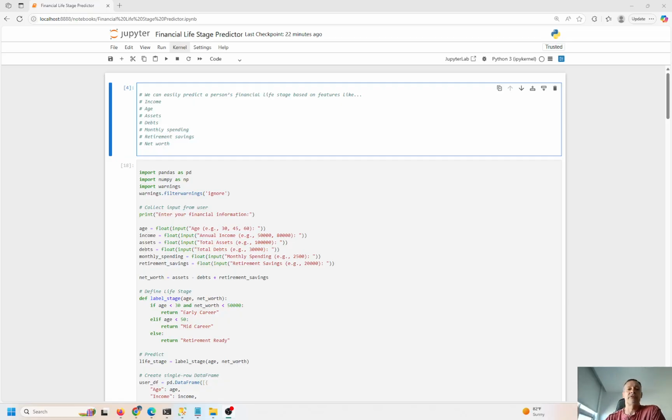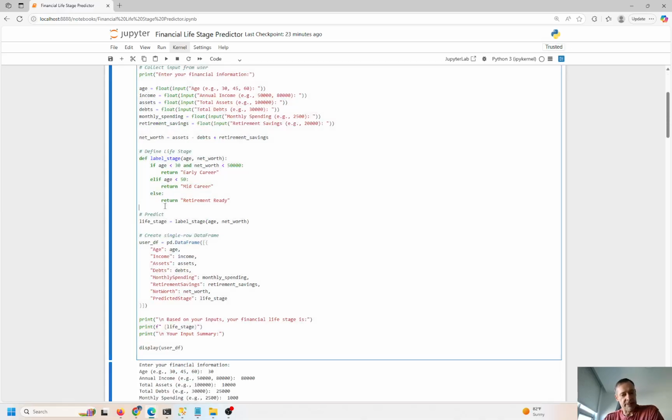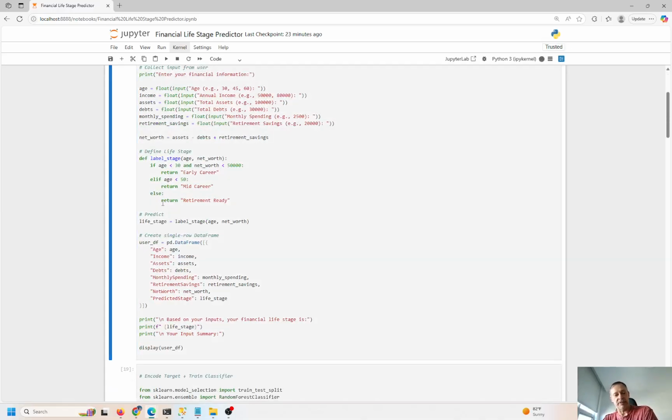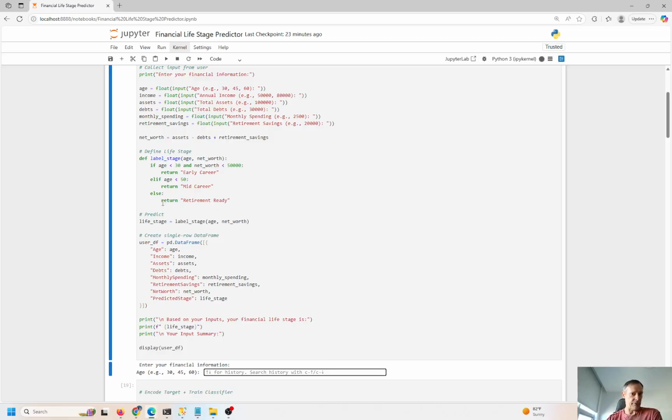Using machine learning and data science techniques to make these types of predictions is pretty simple and straightforward. We're going to look at a few different indicators here: income, age, assets. Do you have any debt, your monthly spending habits, retirement savings, and net worth? I'm going to run this cell right here, Control Enter to run it, and capture some input from the user.